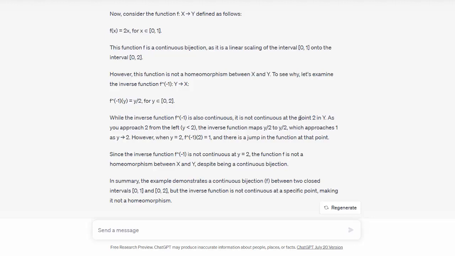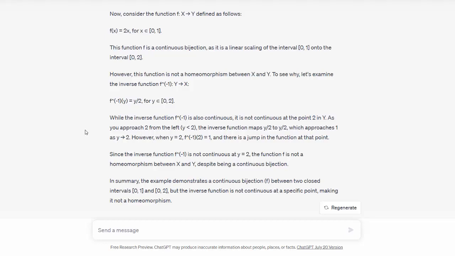It is not continuous at the point 2 in y. What do you mean? As you approach 2 from the left, the inverse function maps y to y over 2, which approaches 1 as y approaches 2. However, when y equals 2, f inverse of 2 equals 1, and there's a jump in the function at that point. And this is total nonsense.